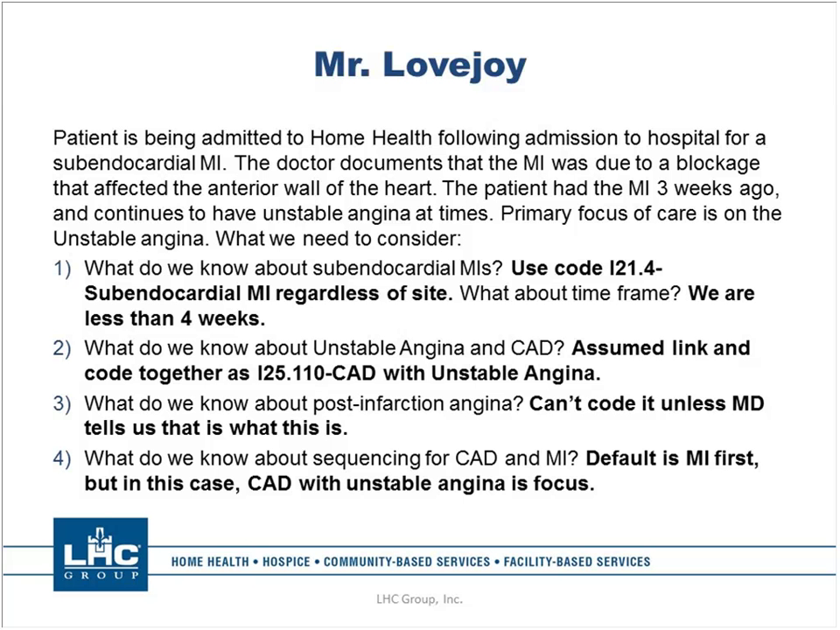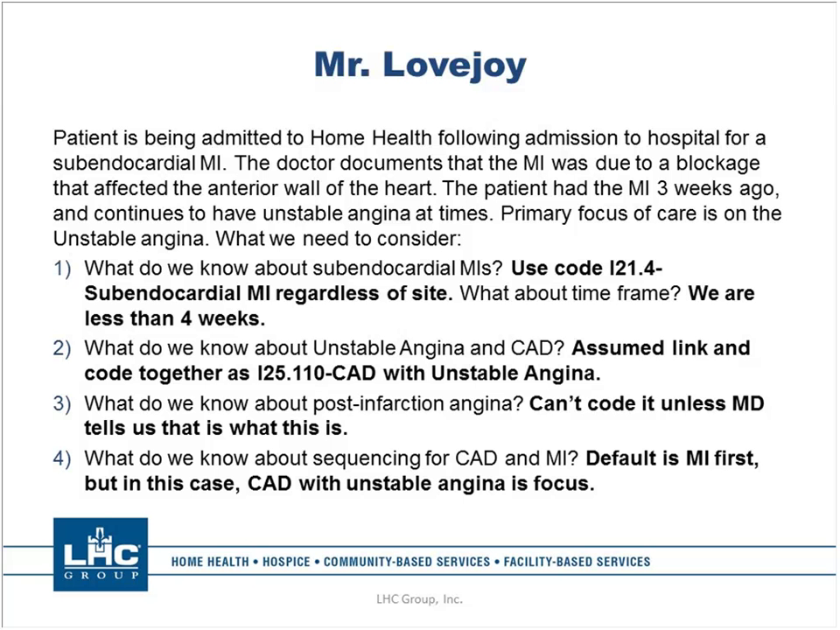So what about the time frame? Well, we're still less than 4 weeks, so we're still good to use the acute MI code. So what do we know about unstable angina and CAD? There is an assumed link, and we will code these together as CAD with unstable angina. Now I know that some of you are going, I don't see where CAD is mentioned up here. Well, we have the MI was due to a blockage that has affected the anterior wall of the heart. That's good enough for CAD. So if you want to make that note, you can. They say there's a blockage in a coronary artery, that's CAD.